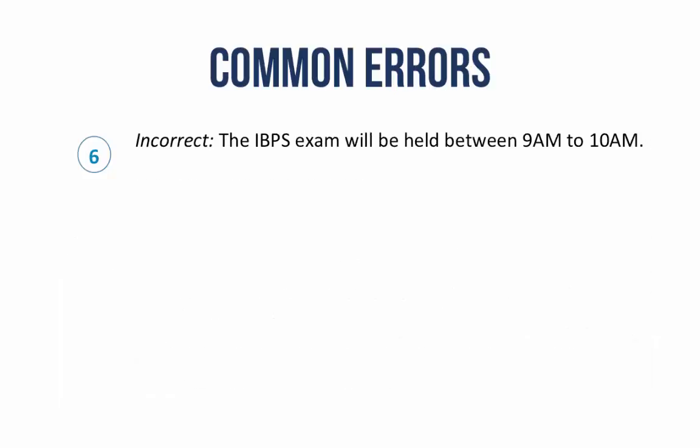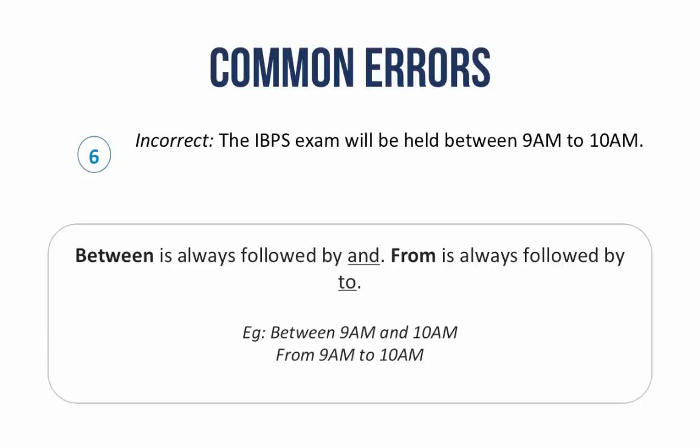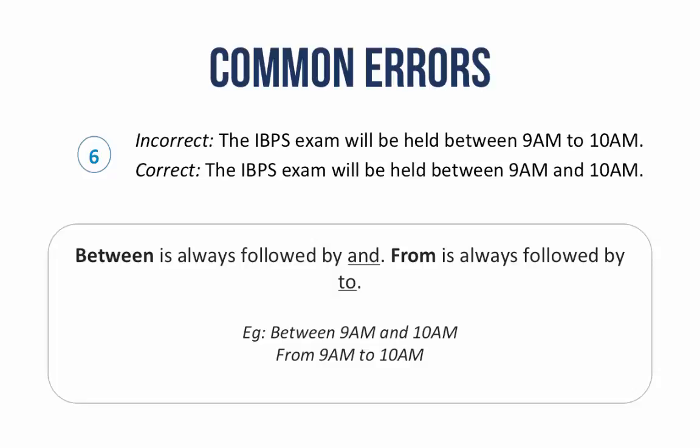The IBPS exam will be held between 9 a.m. to 10 a.m. The sentence is incorrect because between is always followed by and. Similarly, from is always followed by to. Therefore, the correct usage of the sentence is the IBPS exam will be held between 9 a.m. and 10 a.m. Alternatively, you could also say the IBPS exam will be held from 9 a.m. to 10 a.m.